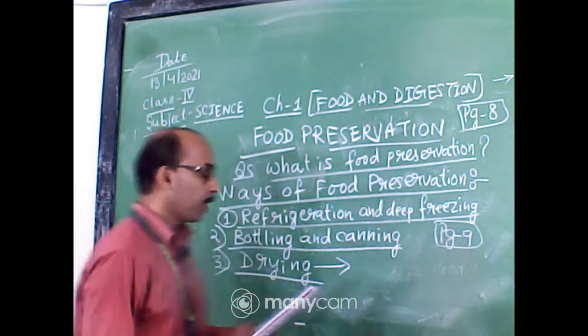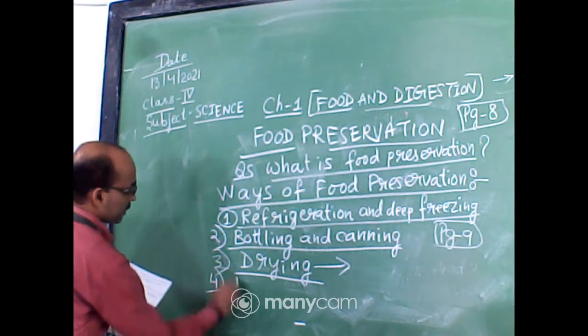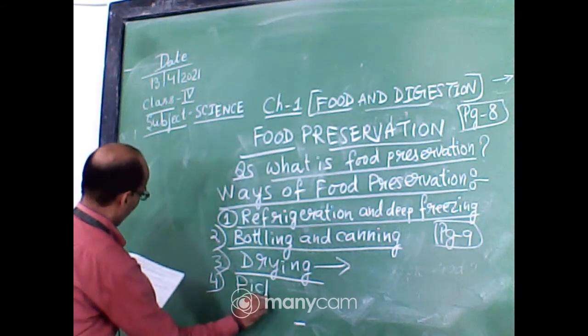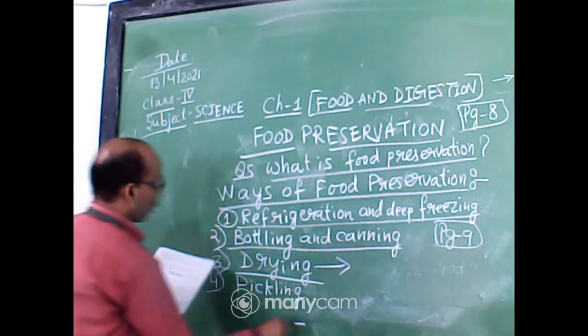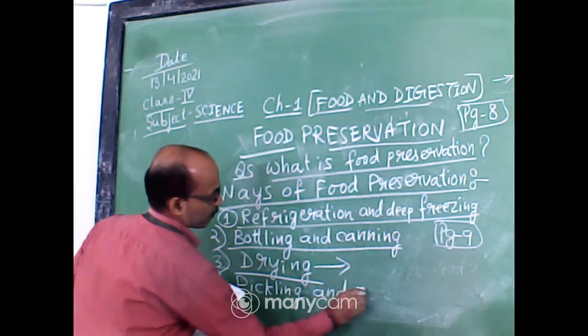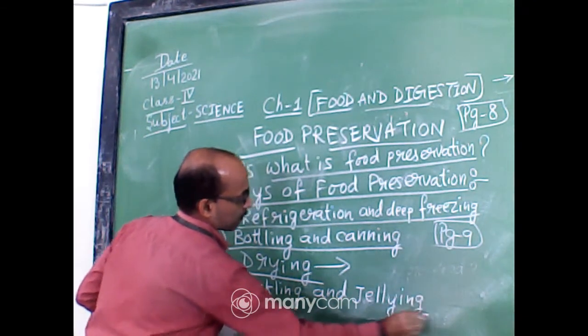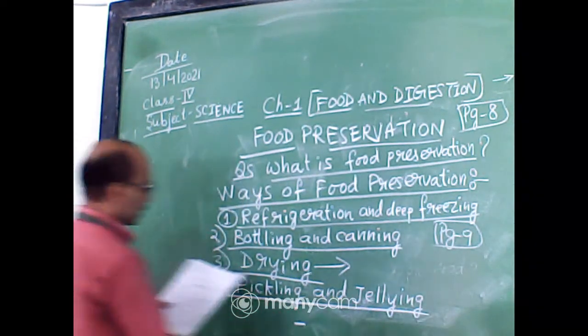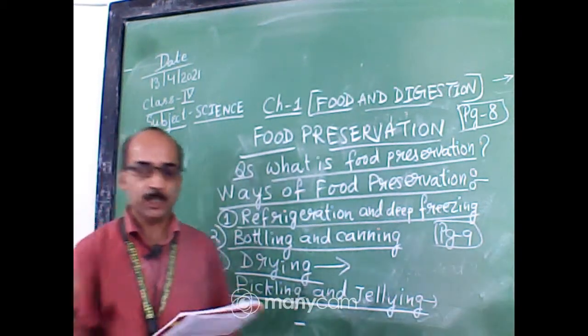The fourth method is pickling and jellying. Pickles, you know, we call it achar.